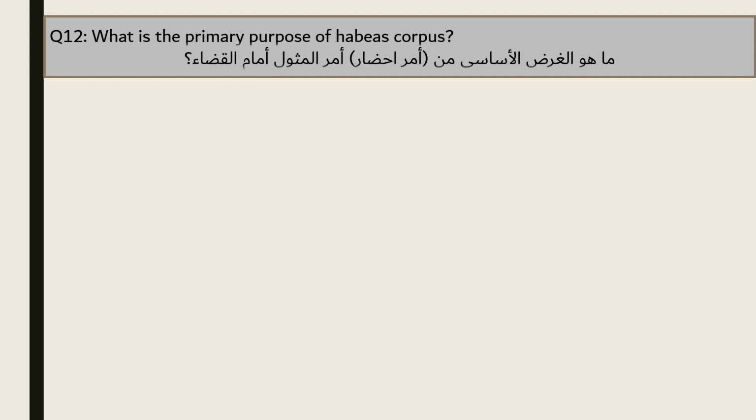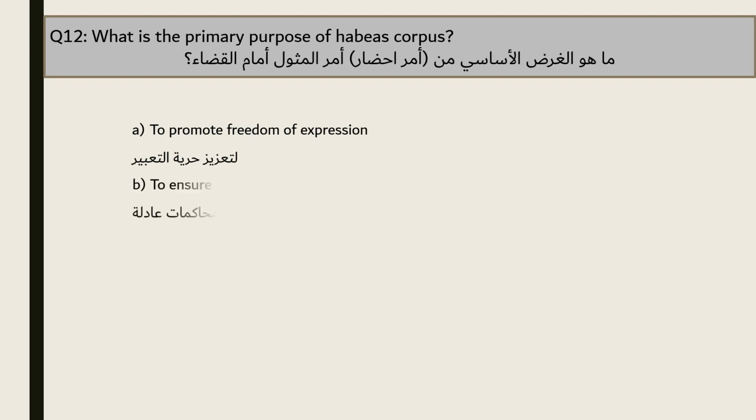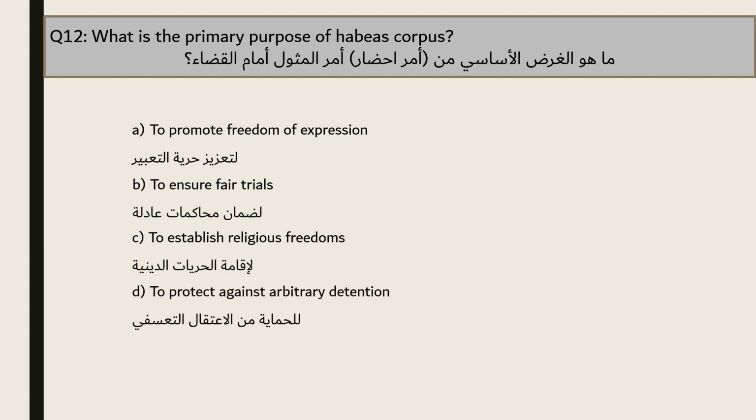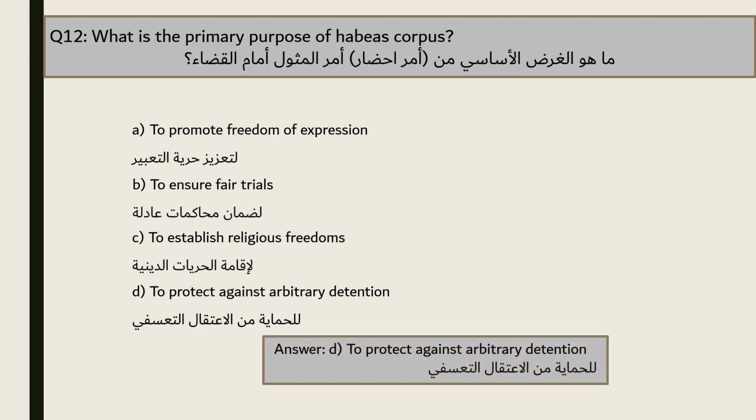Question 12. What is the primary purpose of habeas corpus? A. To promote freedom of expression. B. To ensure fair trials. C. To establish religious freedoms. D. To protect against arbitrary detention. The answer is D. To protect against arbitrary detention.